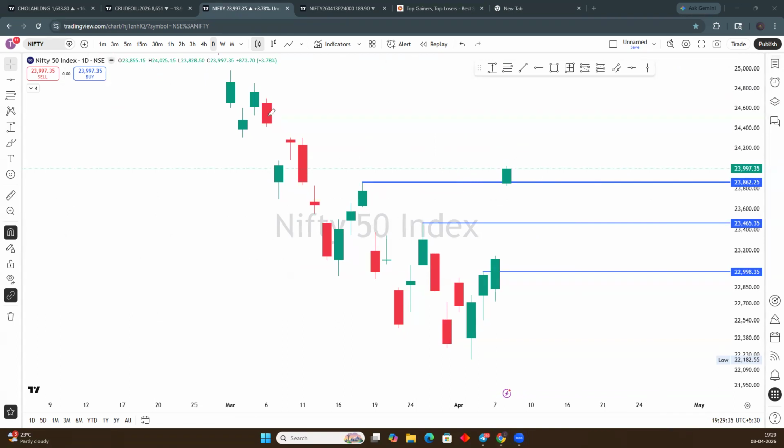The current chart of Nifty 50 daily candle shows a big gap up due to the ceasefire of the Iran and Israel war. As we said yesterday also in the last video, our first target should be 23,465. But regardless, we got a very big gap up, and on that gap up we have got sustained upside. And now the current scenario is this: 23,862 is currently going to be breached.